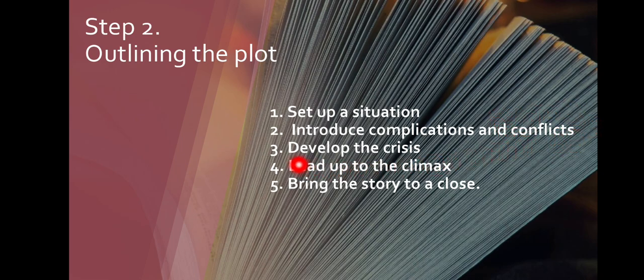Develop the crisis. Because of the conflict, what happened there? You will get more and more ideas at that moment: because of this reason this crisis happened, and as a result it led up to a climax. Because of the crisis there happened a climax.